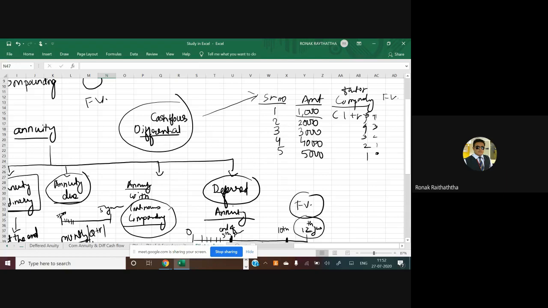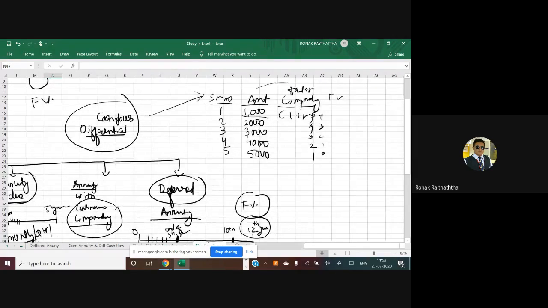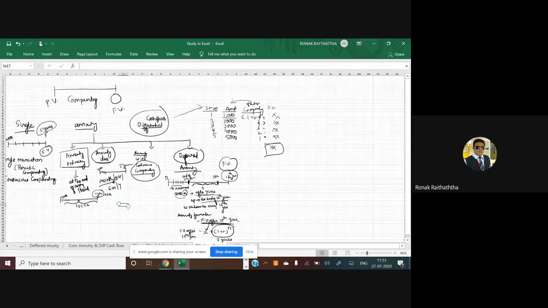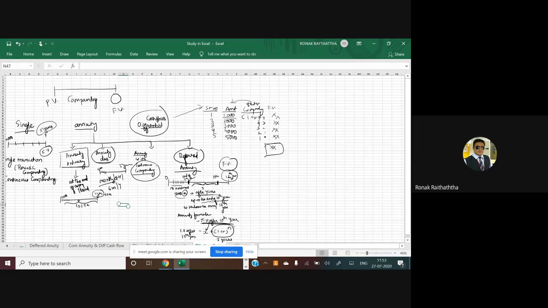Because if you are investing at the end of the year, then for the first one you will be getting the interest for only 4 years, right? And if you multiply this compounding factor and amount, you get the future value. And if you keep on adding these future values after 5 years, you do the total of it, and you get the summation of all the future values. So this is the entire FV. Now, what is the doubt? What is the thing which you haven't understood in this FV? Can you tell me so I can repeat it further? Otherwise, I'll be assuming now that you have got the entire concept of FV.